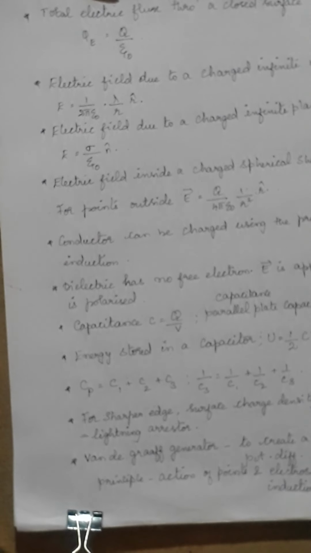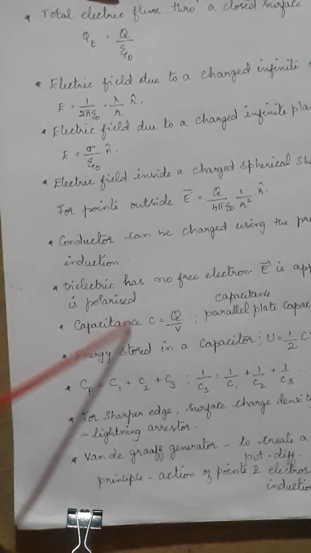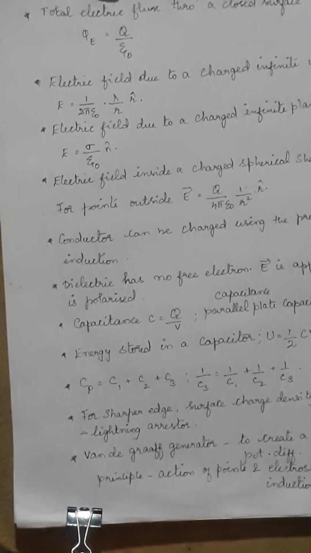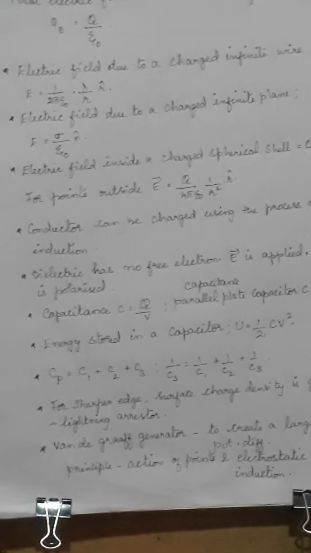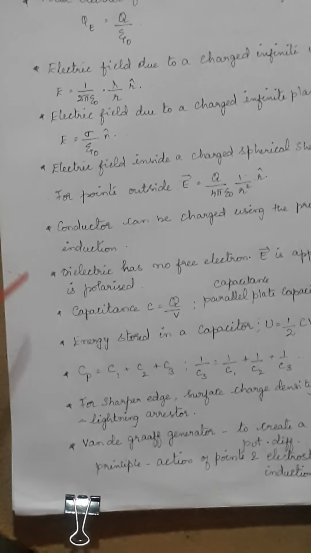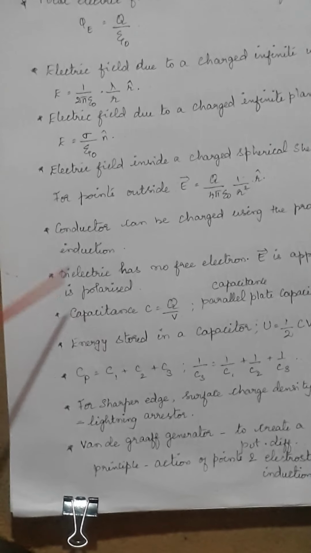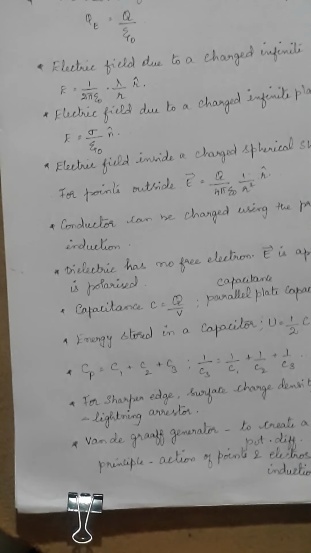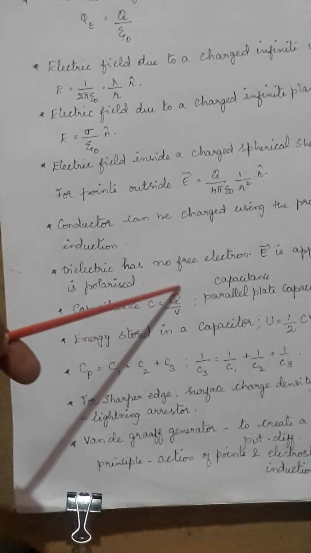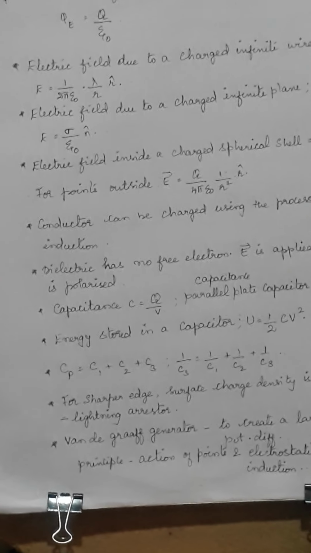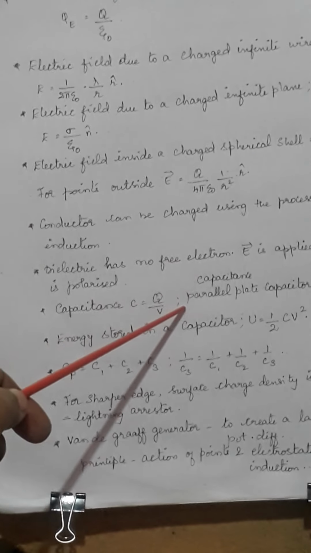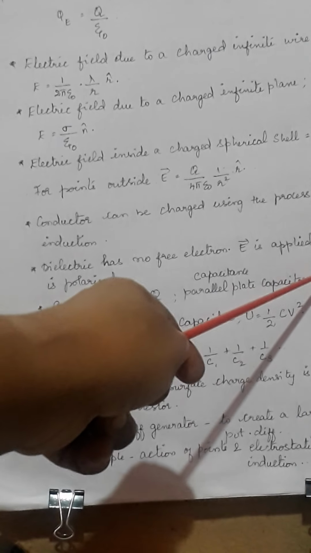Then was about dielectrics. What are dielectrics? They are insulators which have no free electrons, but when you apply an electric field, what happens? It is polarized. That is why later when you studied what happens when insulators are introduced in a capacitor, the capacitance value will increase. So there we learnt about capacitance. Capacitance is nothing but the ability to store charges. C is equal to Q by V. It not only stores charges, it can store energy also. So the value of capacitance in a parallel plate capacitor is C equal to epsilon naught A by d.